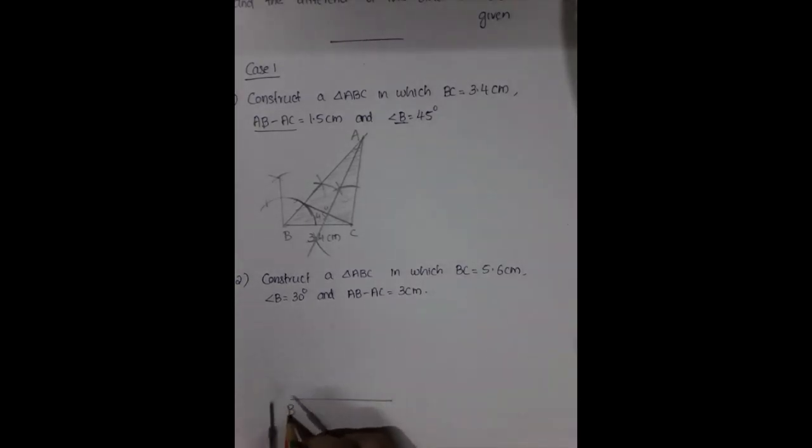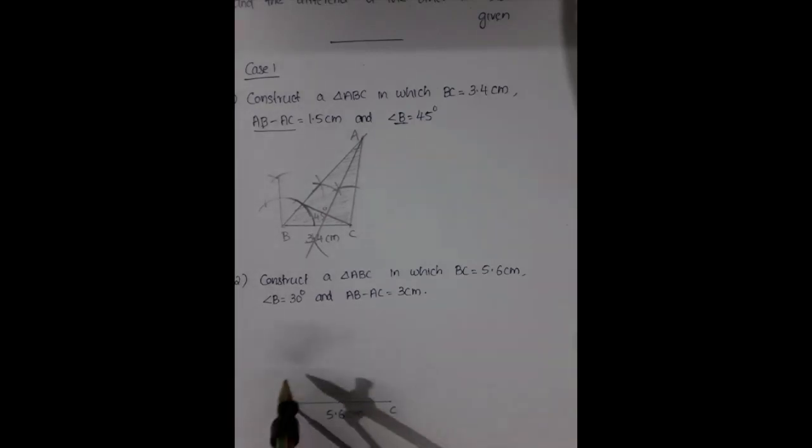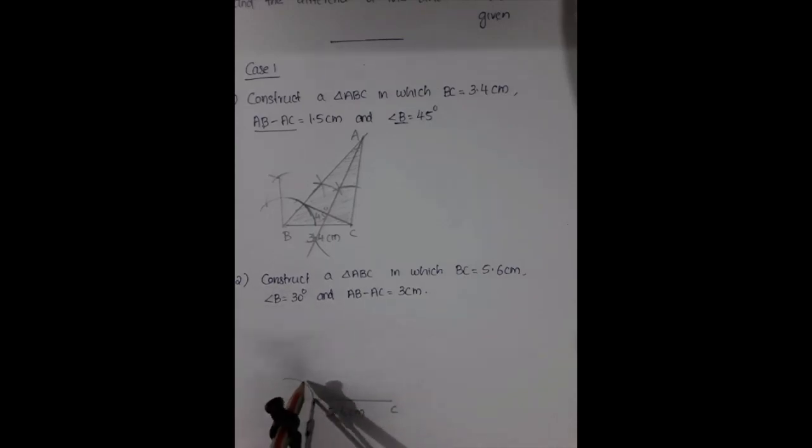So BC is 5.6 centimeter. Okay, then you have to take angle B 30 degree. 30 degree means what? First of all you have to draw 60 degree, then the angle bisector of 60 degree is what? 30 degree. So that becomes here.